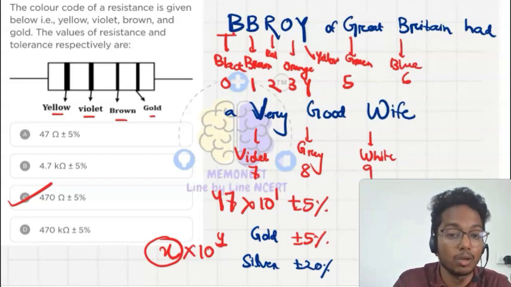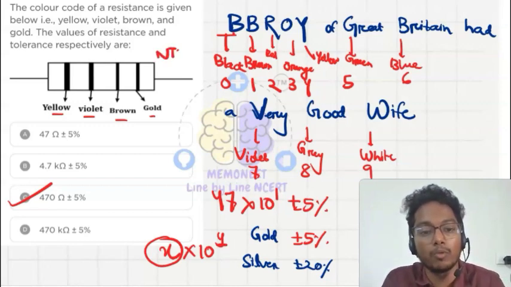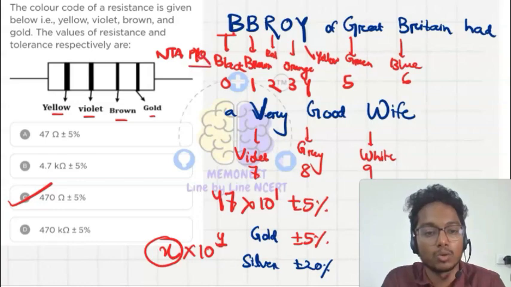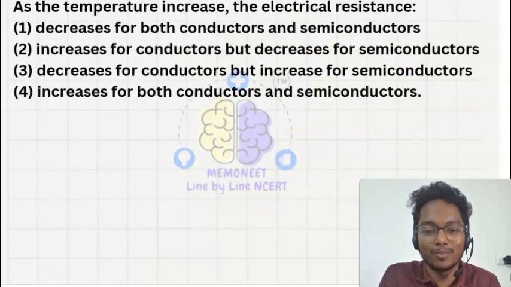I think this one has also come in the NEET exam. This question is an NTA PYQ, I think. So you can refer. This is our last question from current electricity. Let's do that, and let's see this question. After that I will discuss.